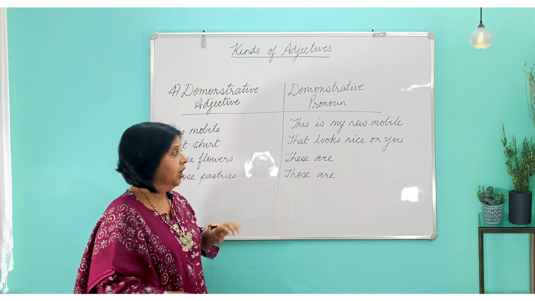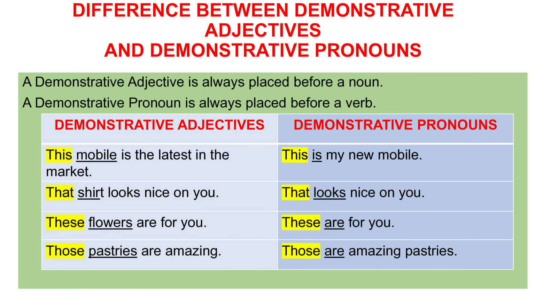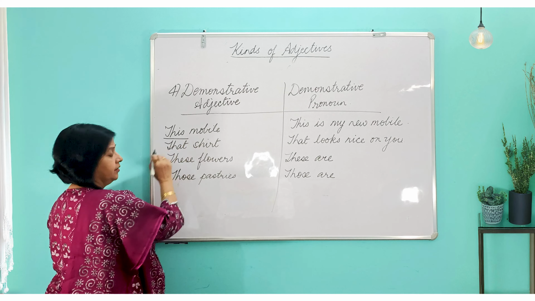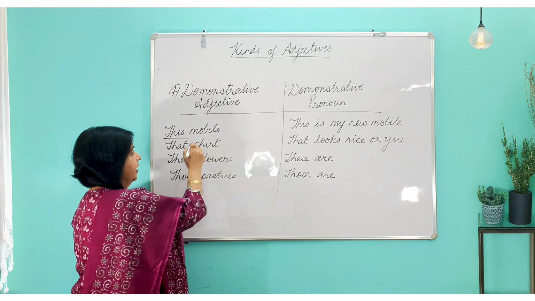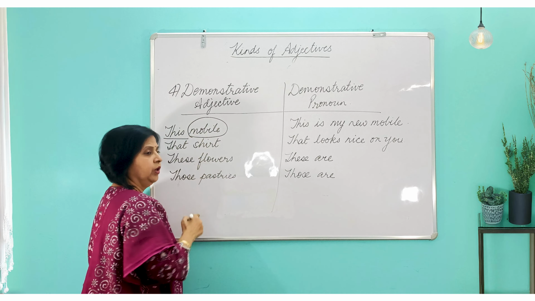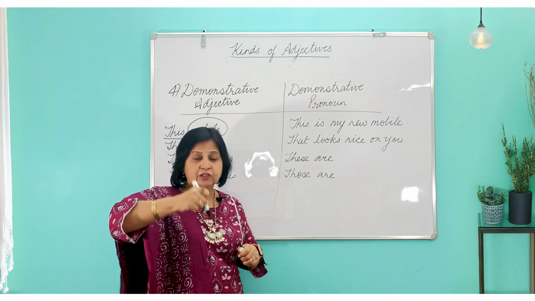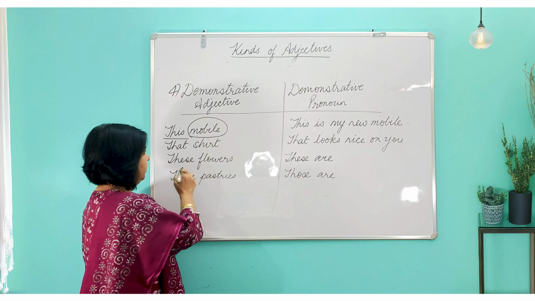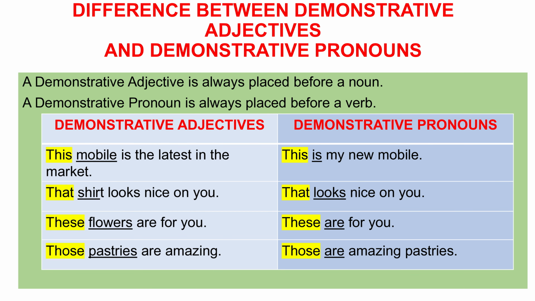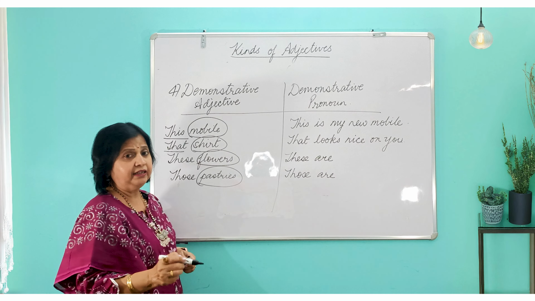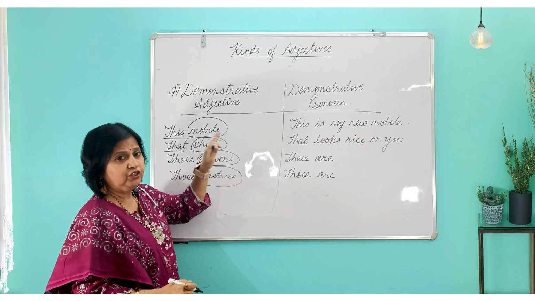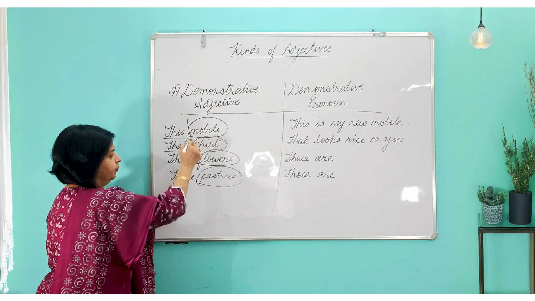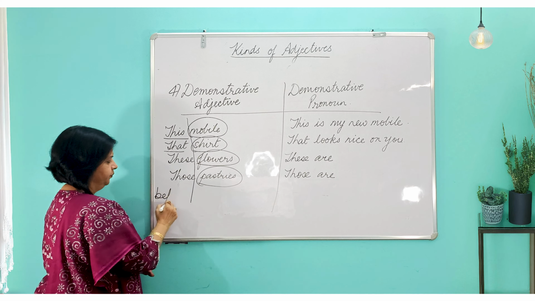Demonstrative adjectives are always followed by nouns. Like over here, this is the demonstrative adjective, and what is the noun? Mobile. So I'm talking about this mobile. I'm specifying. I'm pointing to the noun, that is the mobile. Similarly, that shirt. Similarly, these flowers, pastries, all these are nouns. And this is the way you can identify demonstrative adjectives. They always come before the noun.